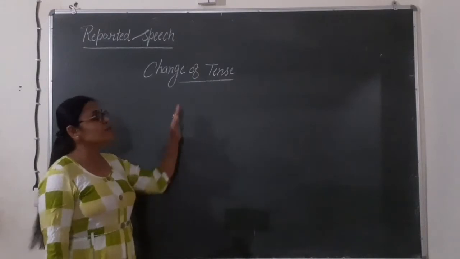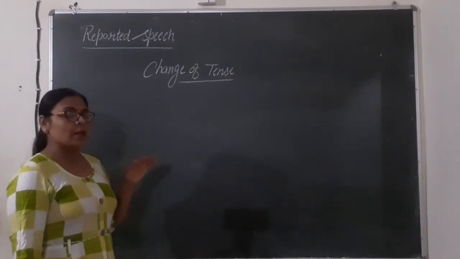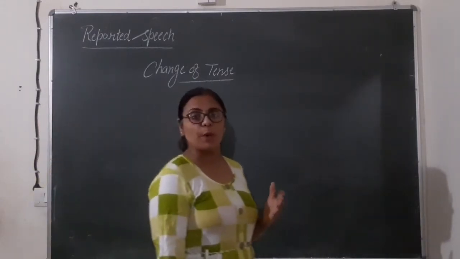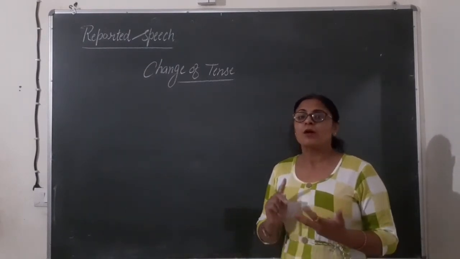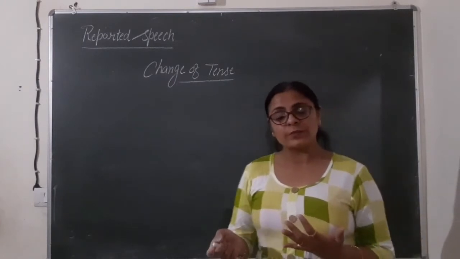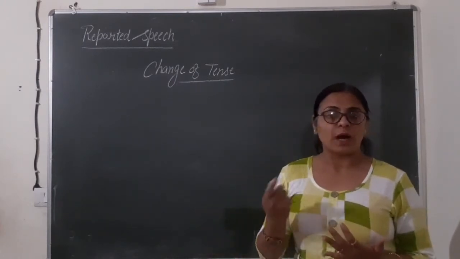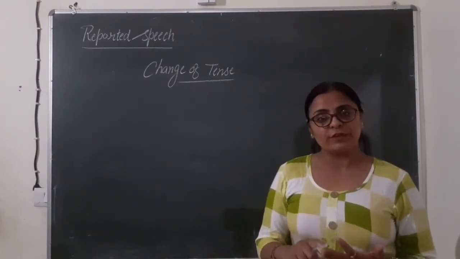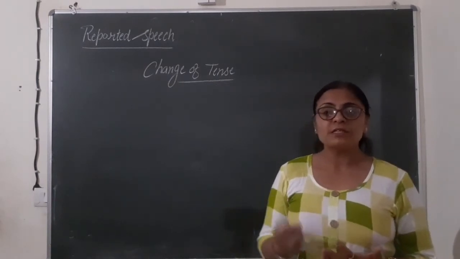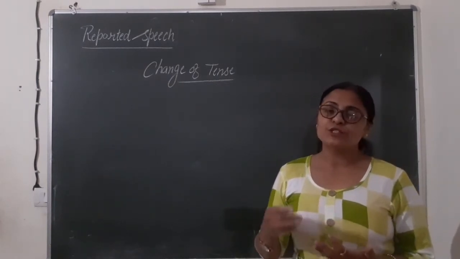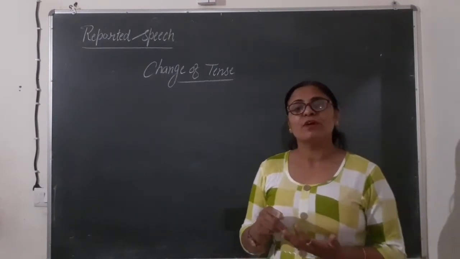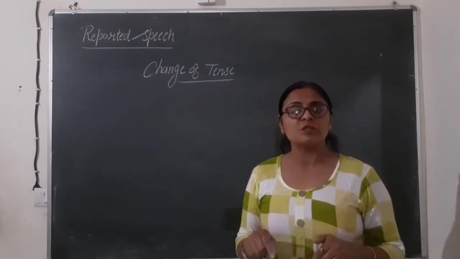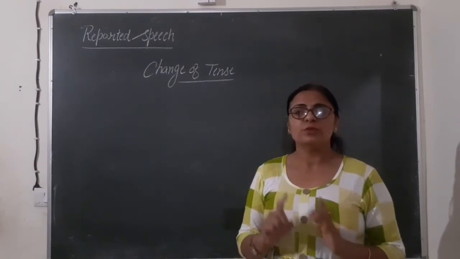Now let's see how we will change present tense into past tense. Basically, present tense is changed into past tense, and all the types of present tense: simple present is changed into simple past, present continuous is changed into past continuous, present perfect is changed into past perfect, and present perfect continuous is changed into past perfect continuous. In active passive we do not have this fourth form, but in reported speech we do use it.